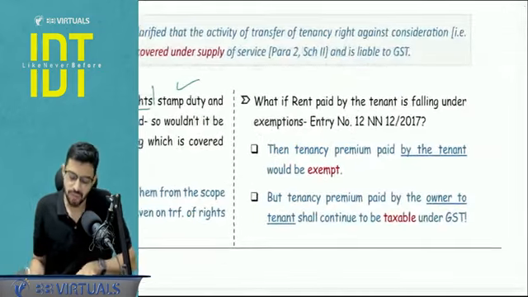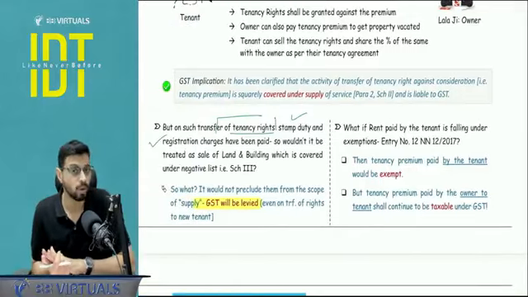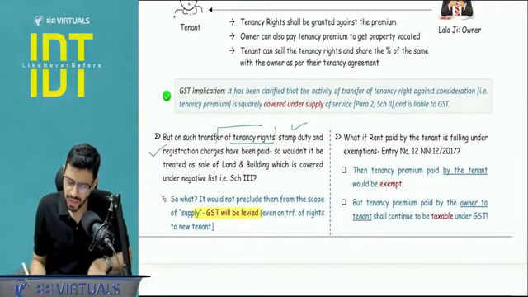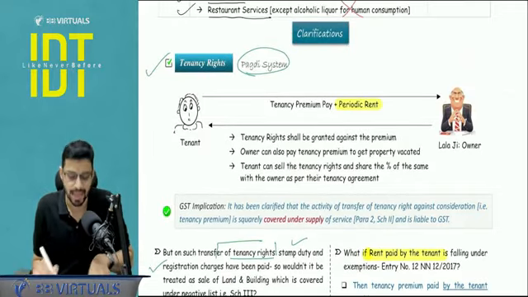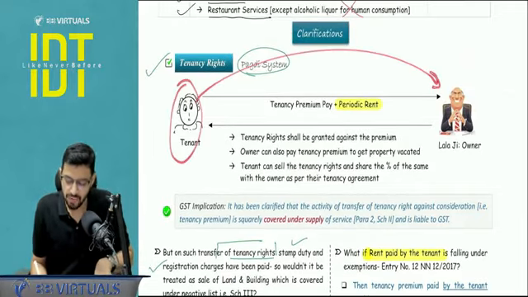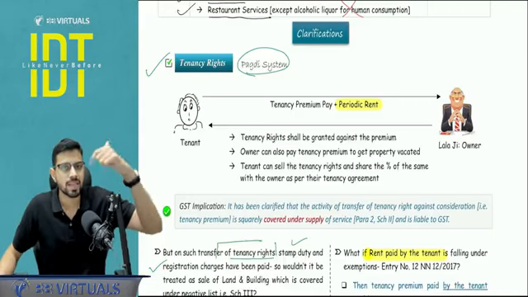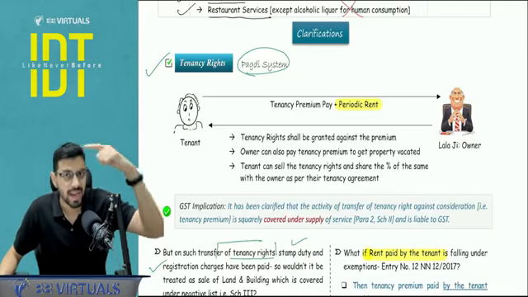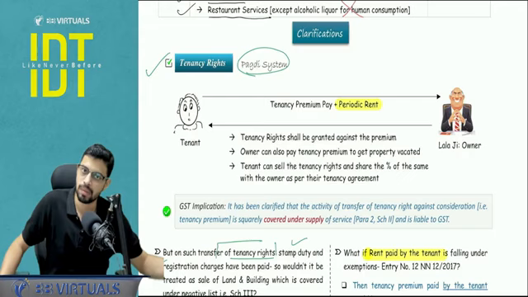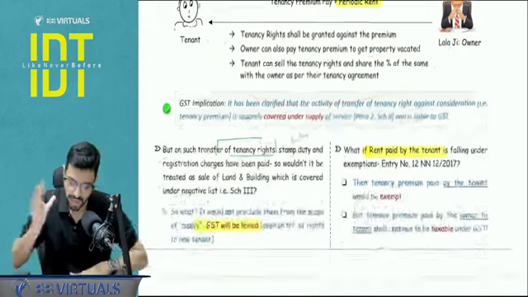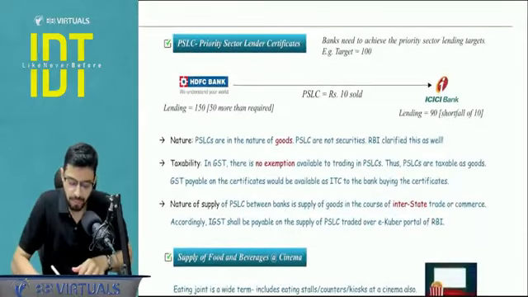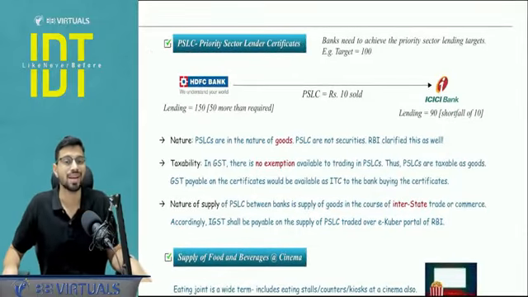Now in the exemptions chapter, we will cover one of the summary charts, that is with respect to the property on rent. Now what is happening here is rent is paid by the tenant. Sometimes this periodic rent is exempt when the tenant pays to the owner. If this particular rent is exempt, then the tenancy premium is also exempt. I'm repeating, if a tenant is paying rent to the owner and the rent is exempt, then the corresponding tenancy premium is also exempt. But if any tenancy premium is paid by owner to tenant, that is always taxable. Pay attention to that.